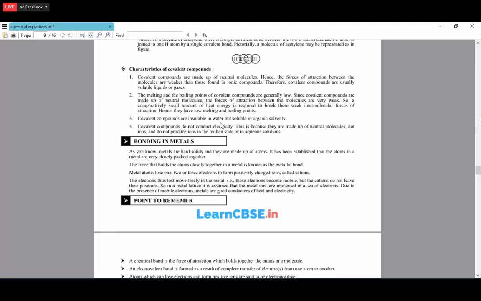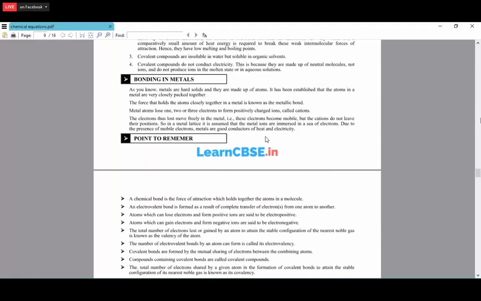The covalent compounds are insoluble in water but soluble in the organic solvents. Covalent compounds do not conduct the electricity because they do not contain any ions or the free electrons. It's just the sharing of electrons between the two atoms. They are made up of the neutral molecules, not ions, and do not produce ions in the molten state or in the aqueous solutions. Then bonding in metals.